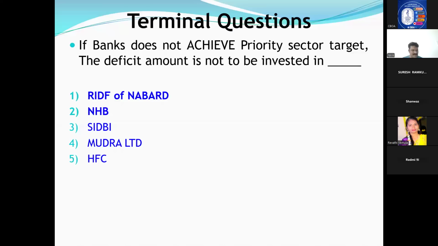I told you, agriculture shortfall, RIDF, NABARD, you can invest. Housing loan shortfall, you can keep in NHB. MSME shortfall, you can keep in SIDBI and Mudra. Where is HFC? Whenever we are financing microfinance institutions, NBFCs, I use the word HFC. You will give to HFC and HFC will give loans to housing individuals up to 20 lakhs, which you can classify under priority. So the odd man out is HFC here. You cannot invest in HFC.